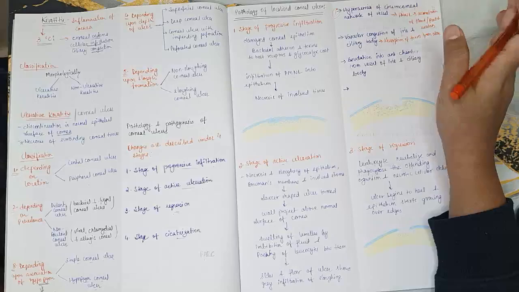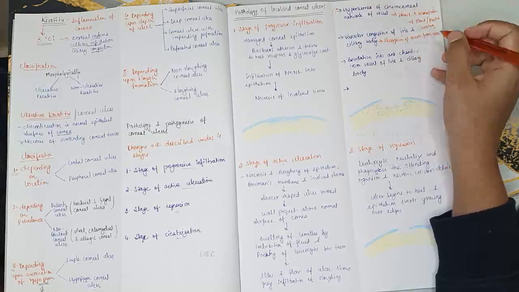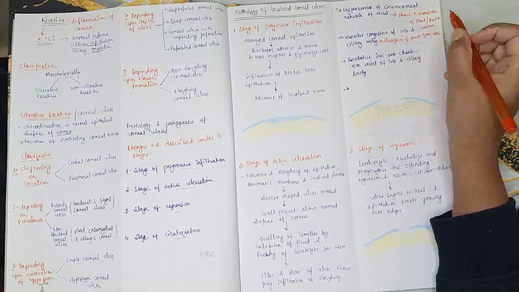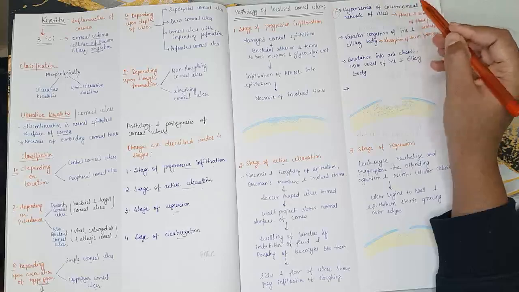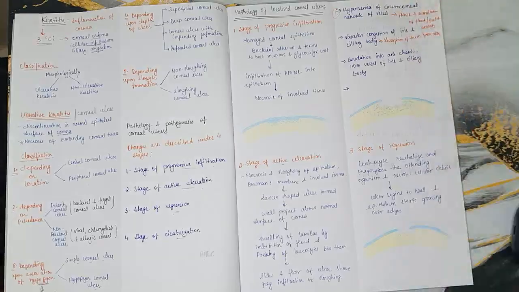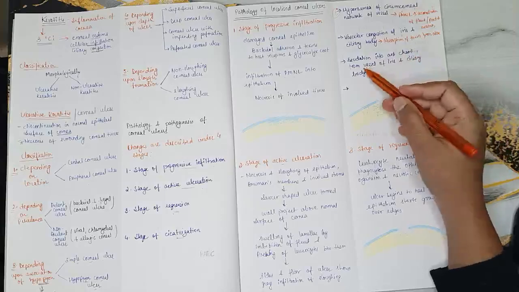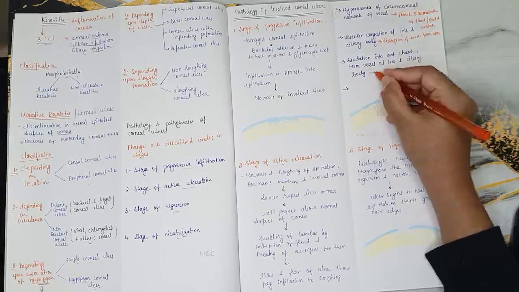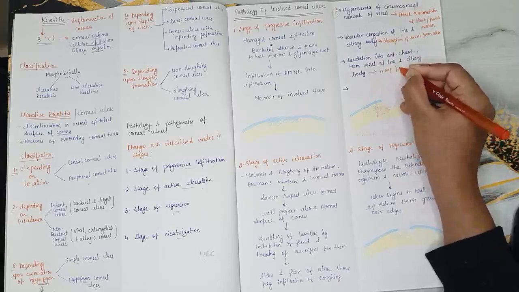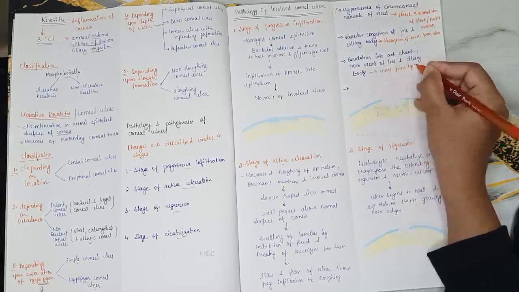Now exudation into the anterior chamber from the vessels of iris and ciliary body may lead to the formation of hypopyon. So what happens? As we know, in the anterior chamber, due to exudation from the vessels of iris and ciliary body, there is a formation of hypopyon. Now hypopyon is the same accumulation of fluid, here in the chamber.